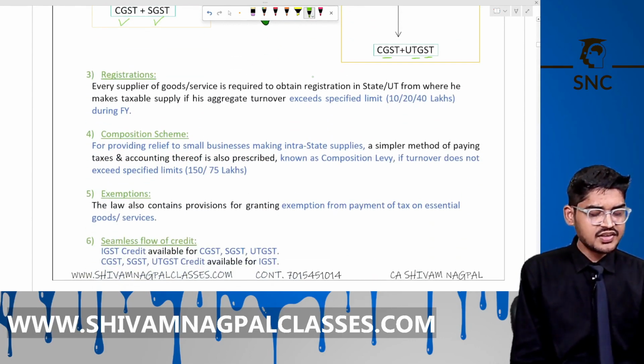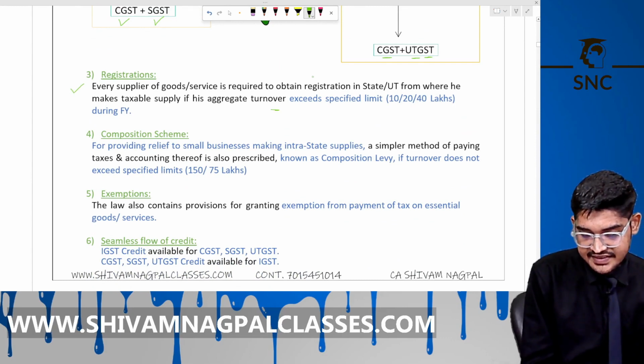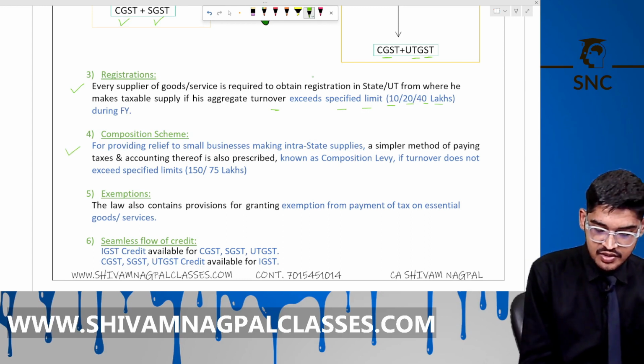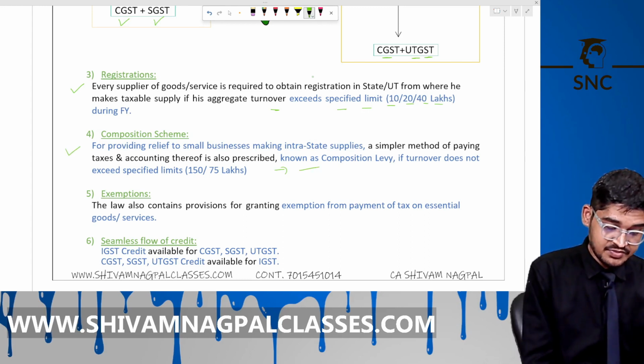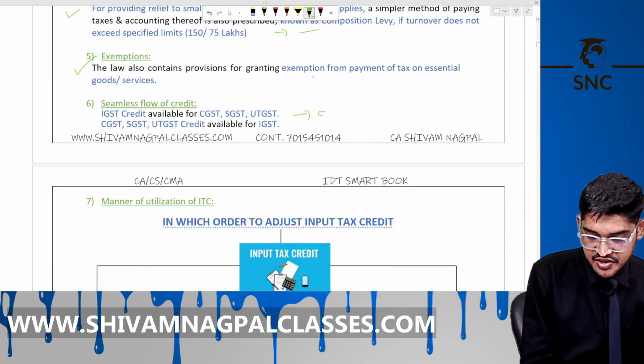Now, under GST registration, you can take it if your turnover exceeds 10 lakh, 20 lakh, or 40 lakh. There is also a composition scheme for small sellers, exemption for many products and services, and you will get credit under GST. You will get credit under GST, right? Okay.